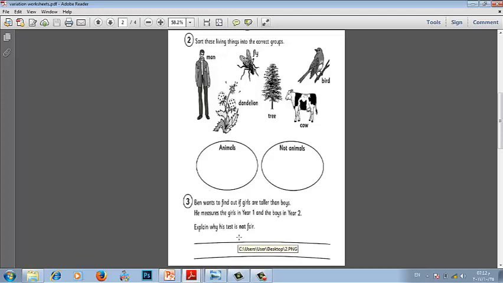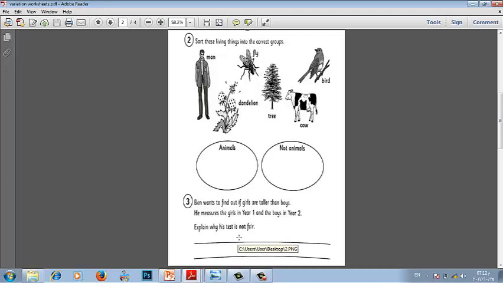So he changed the year and the type, or the gender. He brought boys and girls, so he changed one thing. And the other thing is year 1 and year 2. And for making a fair test, we must change only one thing.